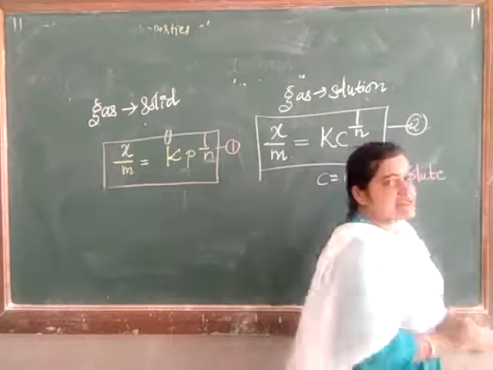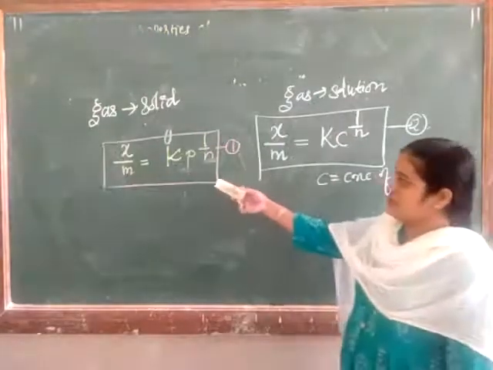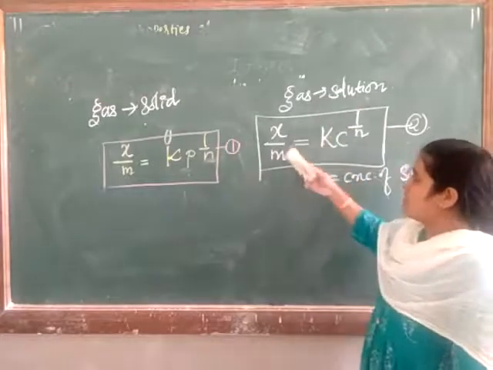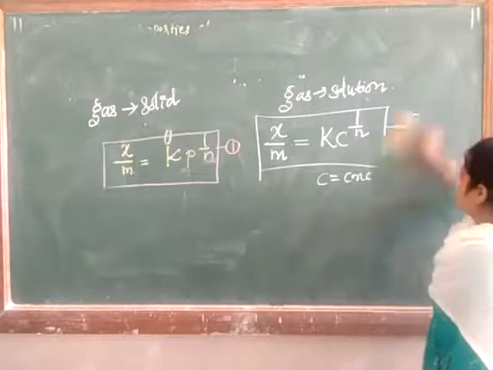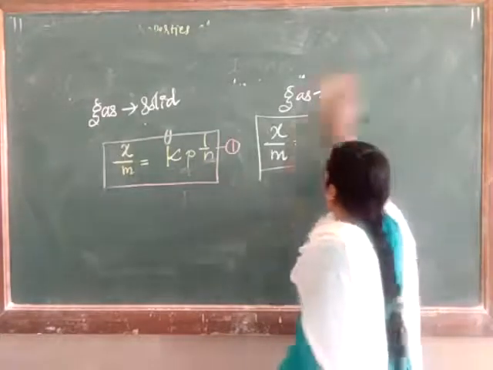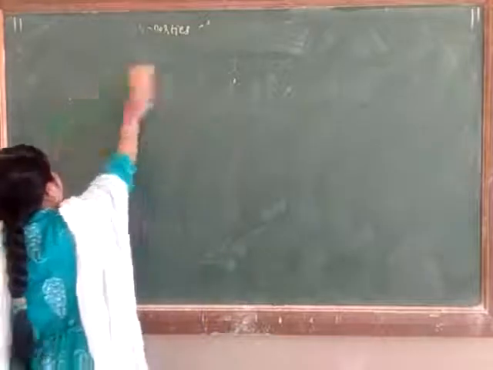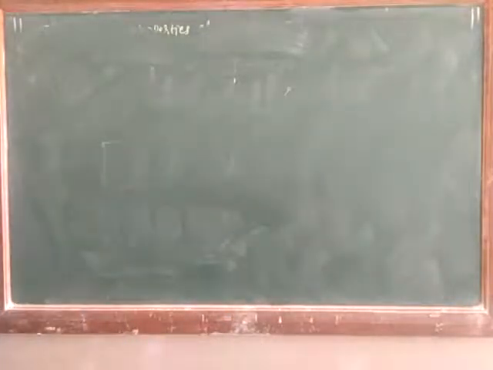Concentration of solute itself. Okay, this is adsorption of gas on the solid: x upon m is equal to Kp raised to 1 upon n. Adsorption on solute: x upon m is equal to Kc raised to 1 upon n. Okay, now the next topic, verification of Freundlich adsorption isotherm.